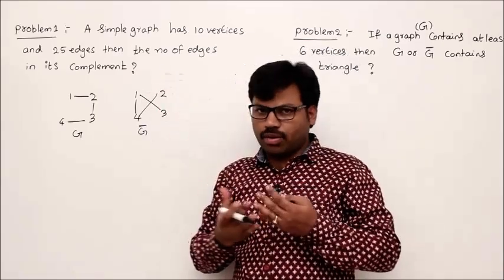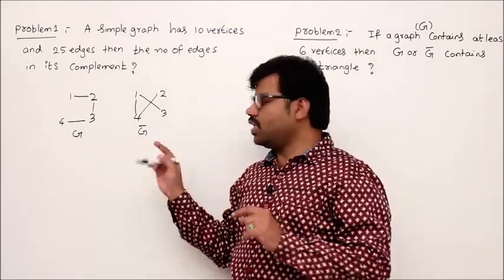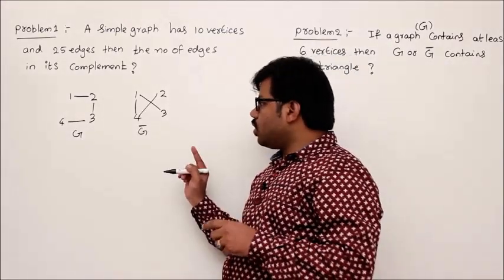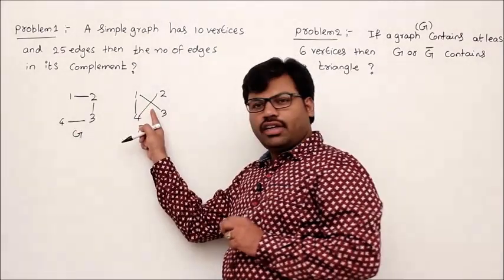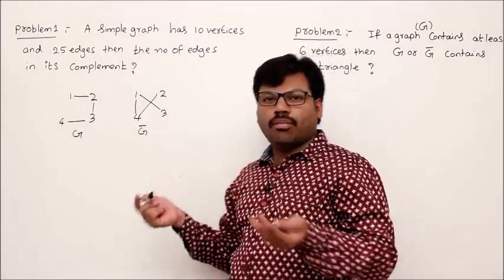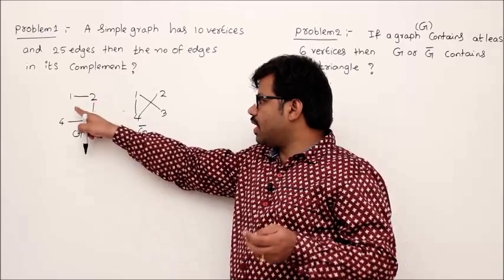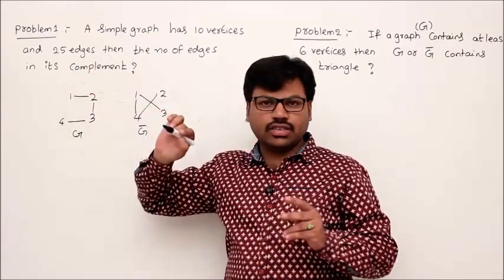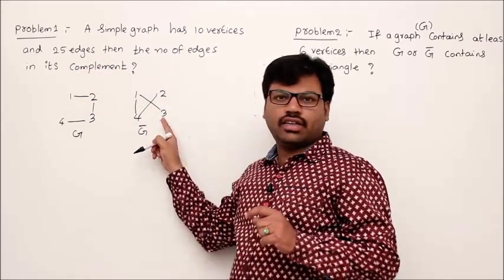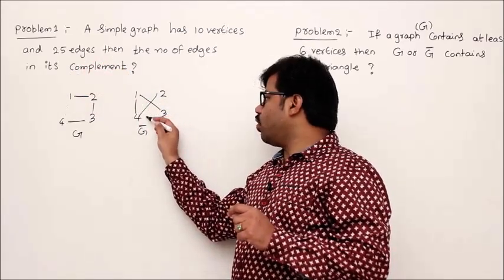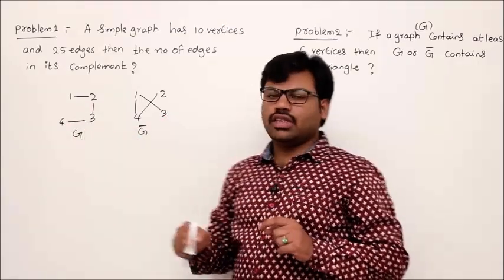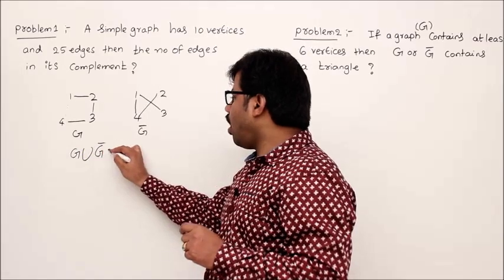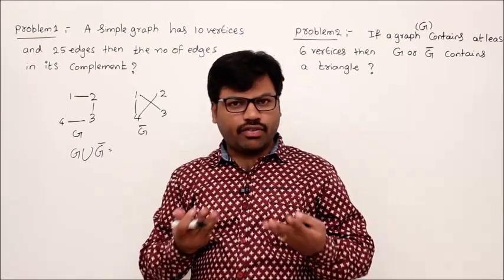Generally we define this complement concept for simple graphs. Okay, my assumption is, let's say graphs are simple. Then you can easily observe one thing: whenever there is no edge you are drawing it, then all the edges of the complete graph definitely will be present either here or here, because if some edge is not present between any two vertices, then definitely you are drawing it here. If an edge is not present here, the only reason is it is part of G. Then what I want to say is, if you do G union G bar, then you get all possible edges a graph can have.